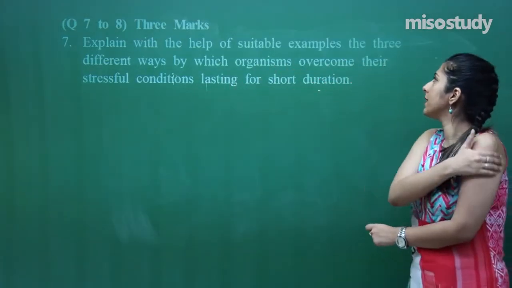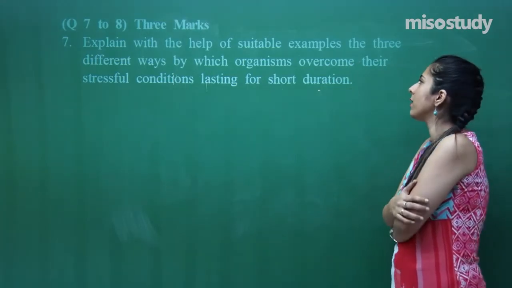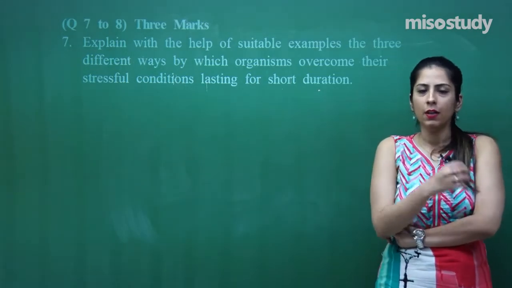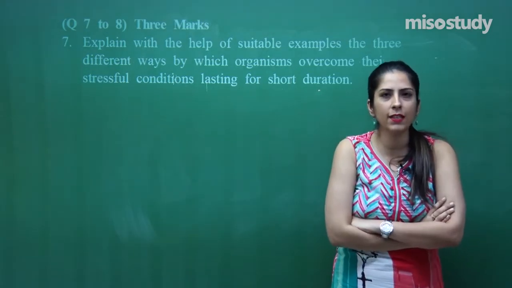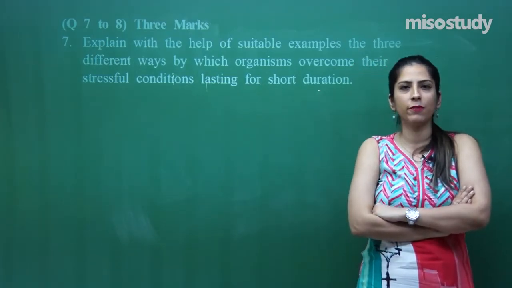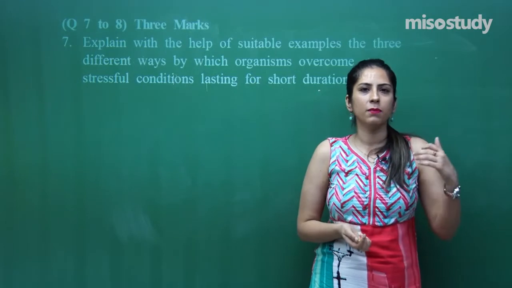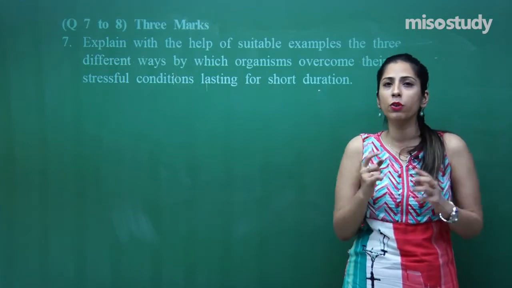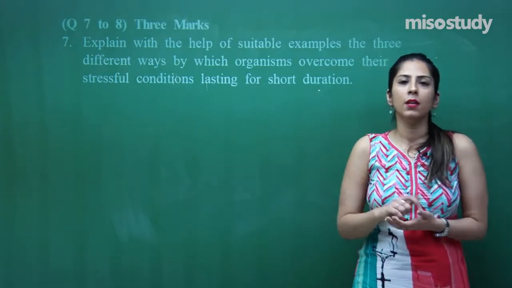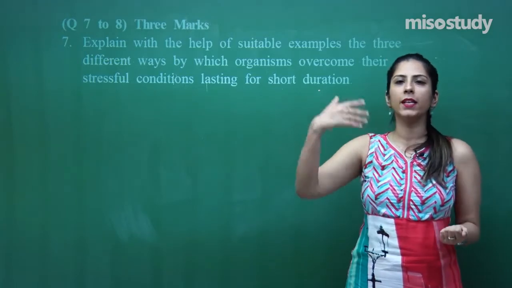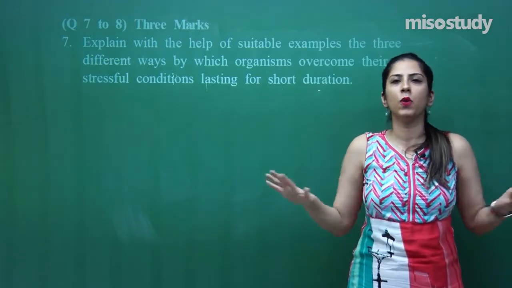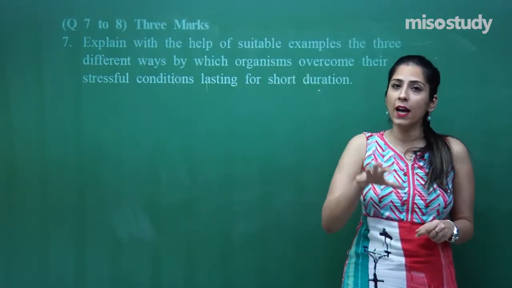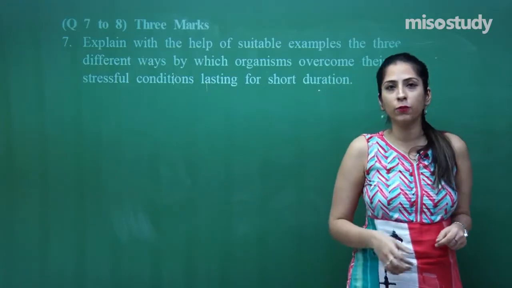Explain with the help of suitable examples the 3 different ways by which organisms overcome their stressful condition lasting for a short duration. Some stressful conditions are there. Let's suppose we are all sitting in a classroom and the AC is not working, the fan is not there, and you feel so humid. After some time, some will faint, some will migrate from this position, and some will be able to adjust. Here they are asking about the 3 different ways by which organisms can overcome the stressful condition.